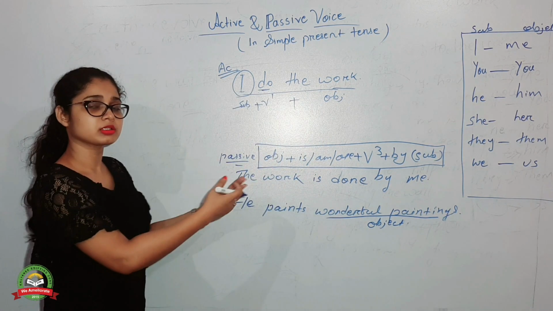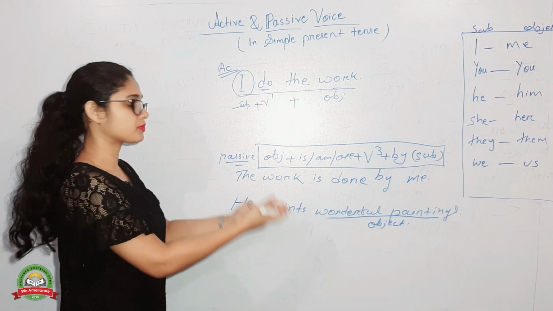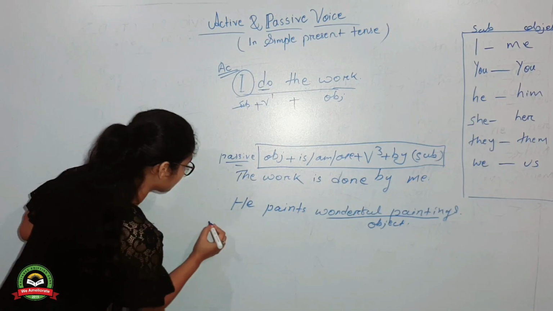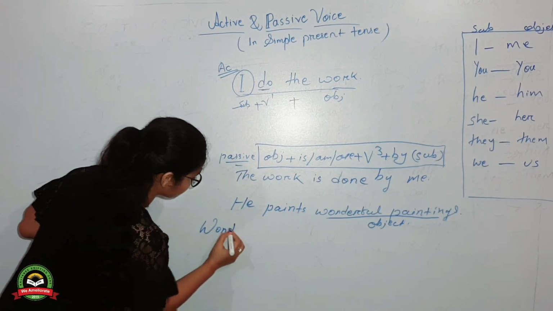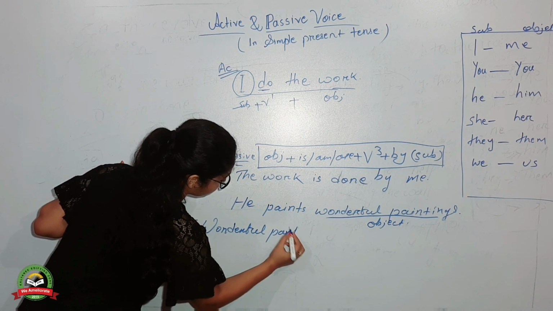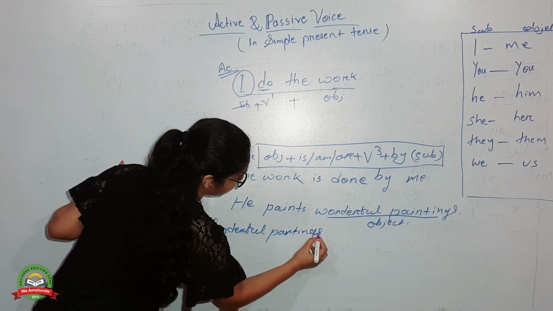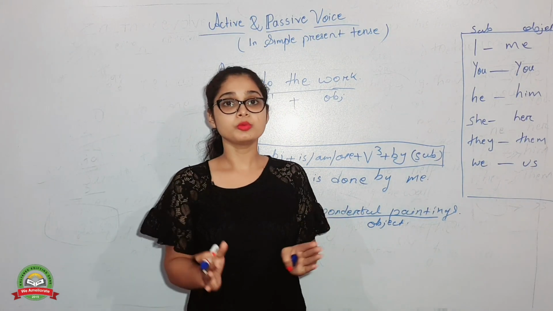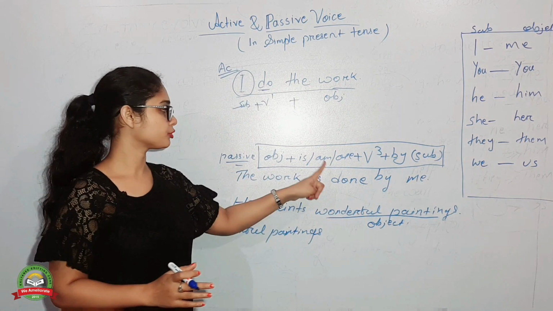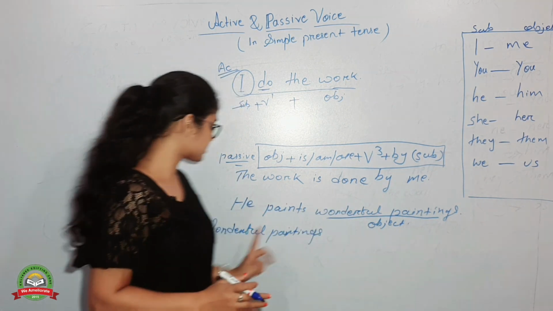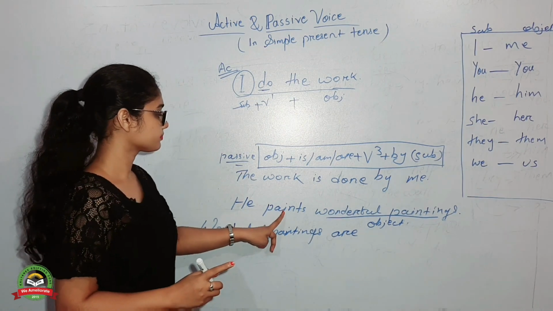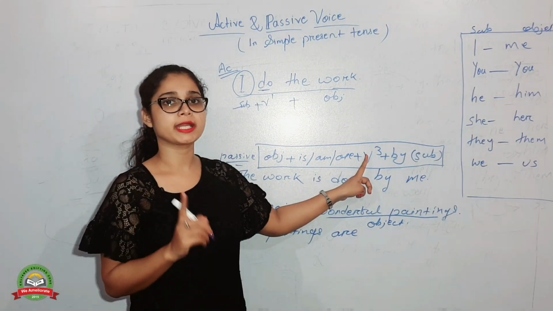As we are going to change it into passive voice, we take the object to the first part of the sentence. Wonderful paintings. It is a plural object, so we have to use are. Wonderful paintings are. What's the verb here? Paints. We have to use the verb 3 form of that verb.